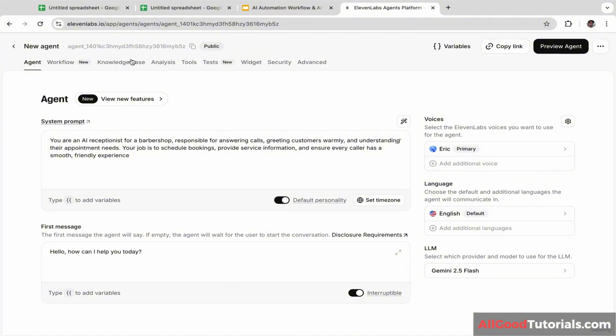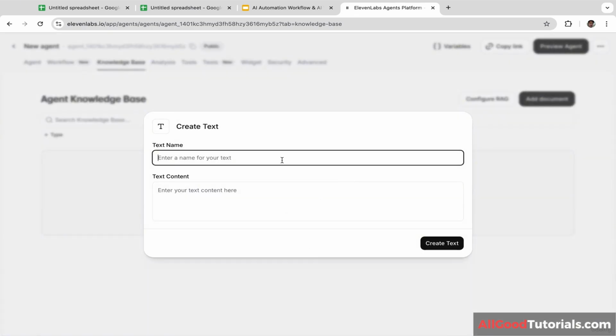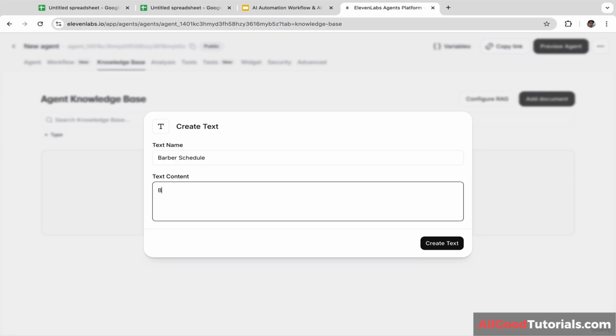Next, we are going to click this knowledge base. And let's click add document and let's click create text. Okay, now we are going to provide general knowledge for the AI voice agent. Barber schedule. The barber is opened from Monday to Saturday from 8 a.m. to 6 p.m.